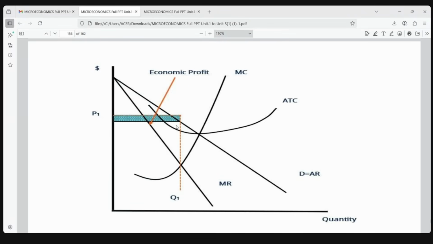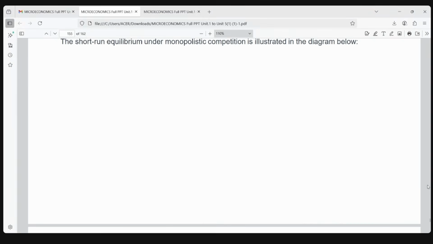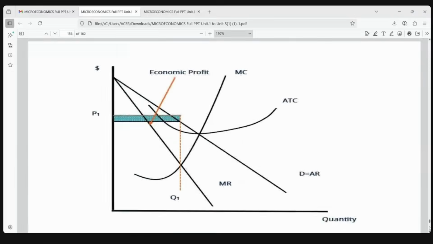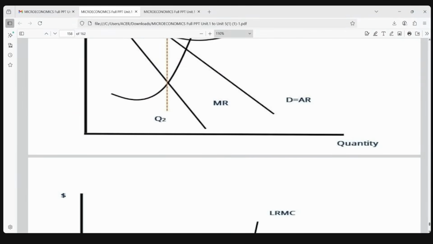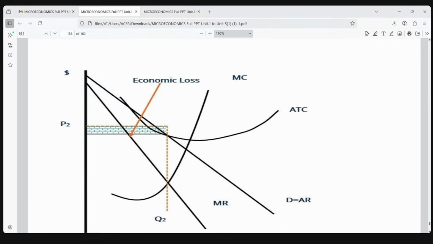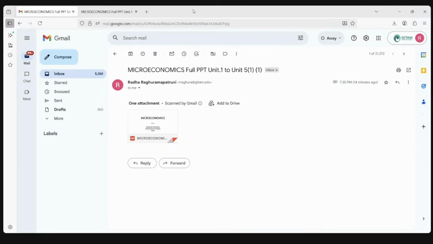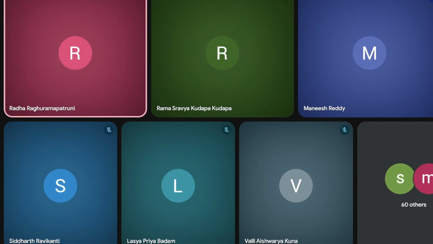And loss we will see. The loss will be, this is also, the total cost will be up. One minute, I will just close this and open the right PowerPoint. This is an old PPT, I think. One minute, I'll share.